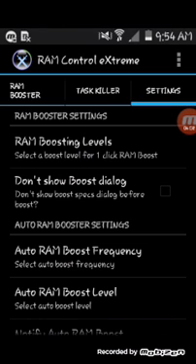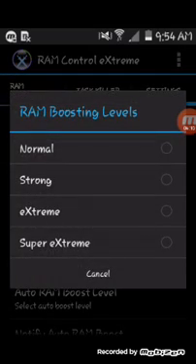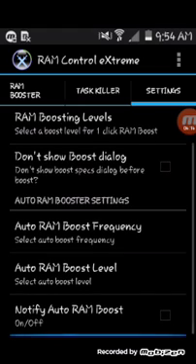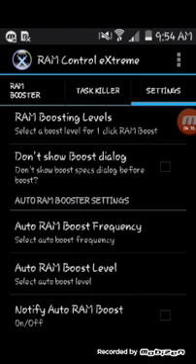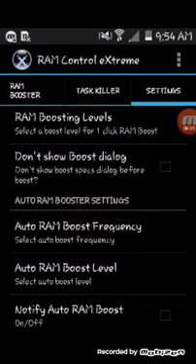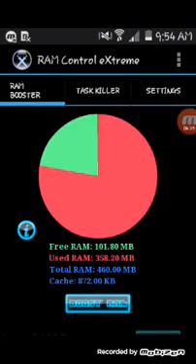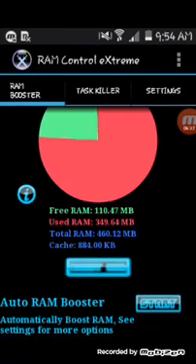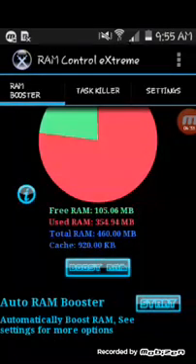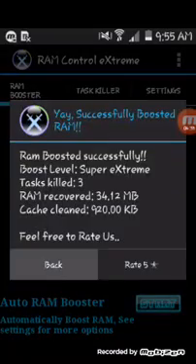Click on RAM boosting levels. Go to Super Extreme and go to Auto RAM boost level, Super Extreme. Go back and boost RAM. Okay. Back.